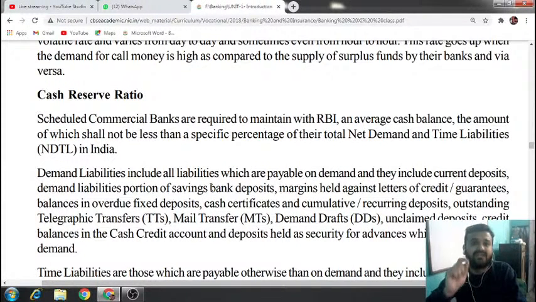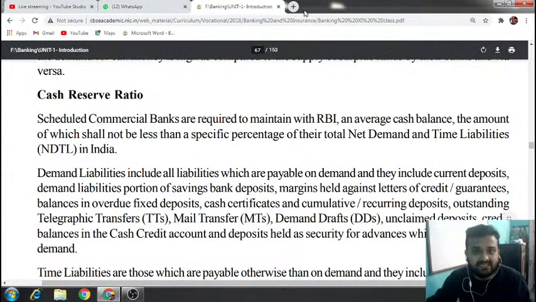For example, if the total deposit of State Bank of India is rupees 100, I am just giving an example, they deal in crores, but I'm just giving an example. Out of that 100, there's a percentage set by RBI. What they have to do is deposit or keep a certain amount in Reserve Bank of India.